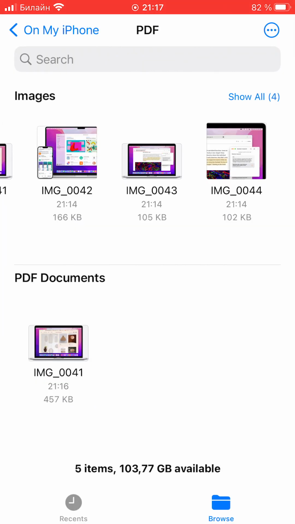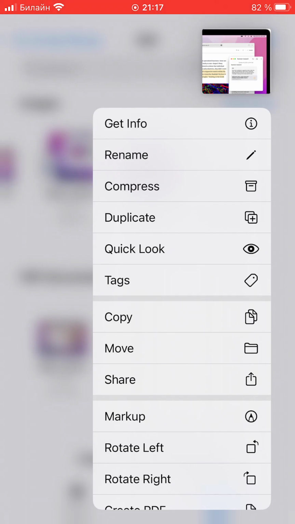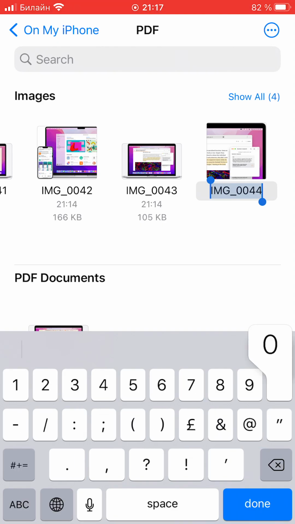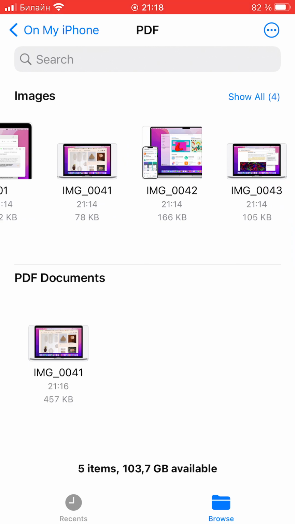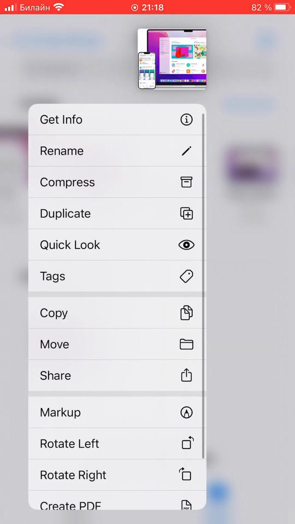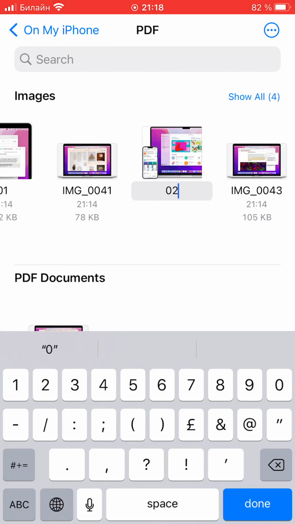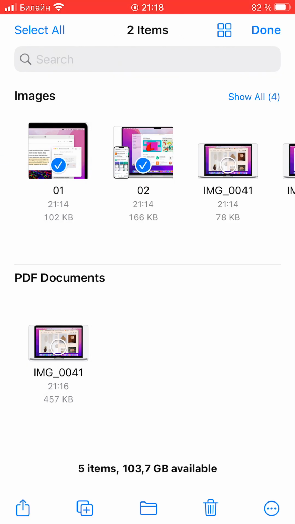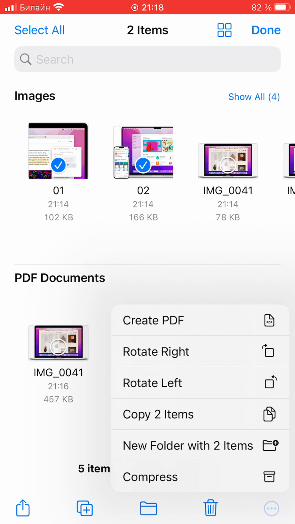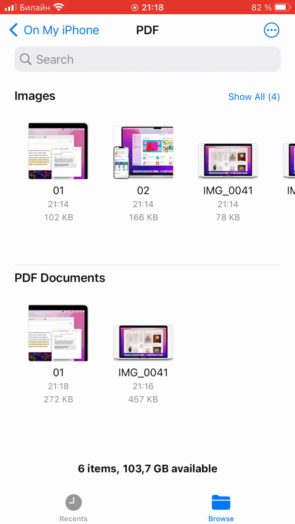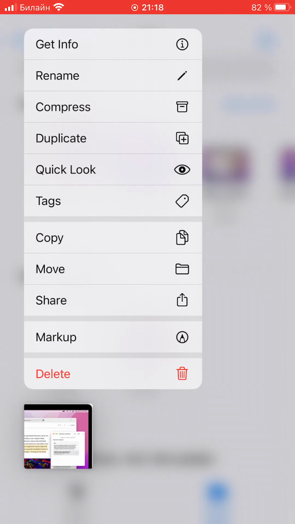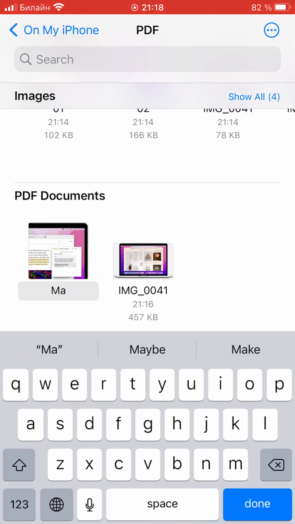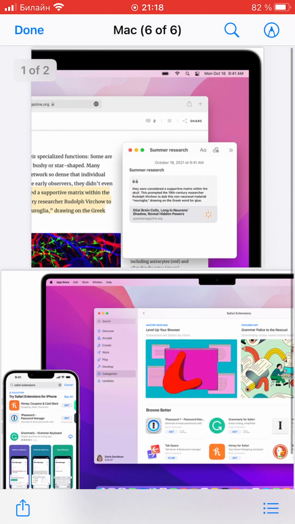For this, select by long tap this photo and rename it. It will be the first, and for example, this photo will be second. Okay, then again select these photos and then create a PDF from these photos. We can rename this PDF file, rename, for example, Mac, and open our PDF file.